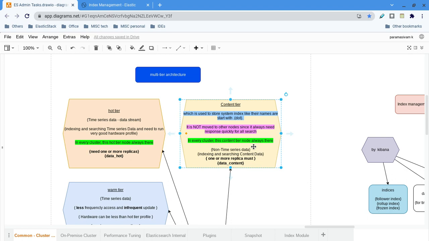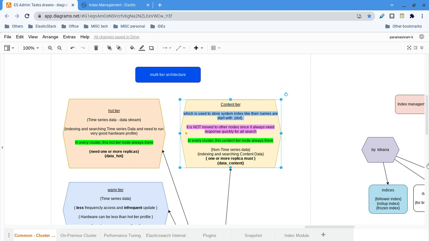Any cluster must have at least one content tier node. By default it is there. If you are creating an index and you enable the time series data stream, it will create the index in the hot tier as a data stream index.